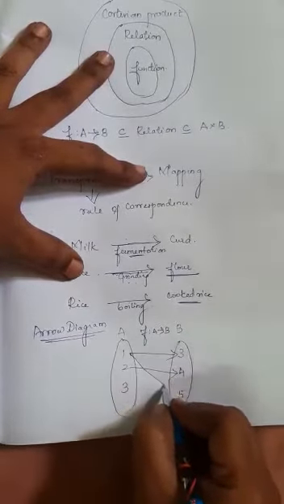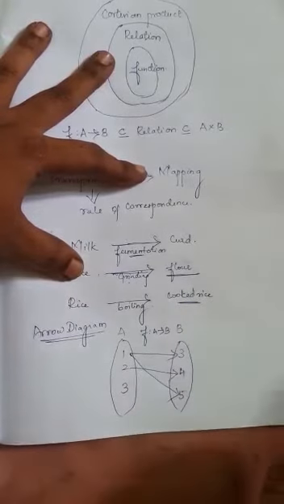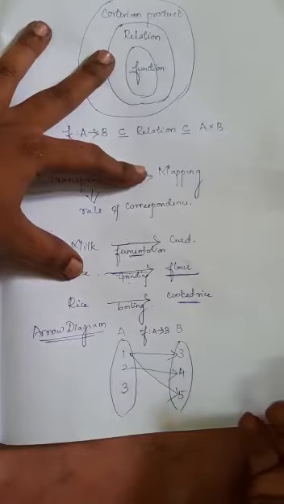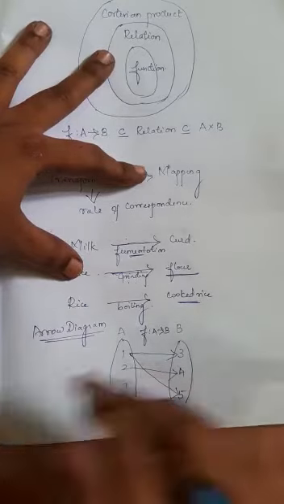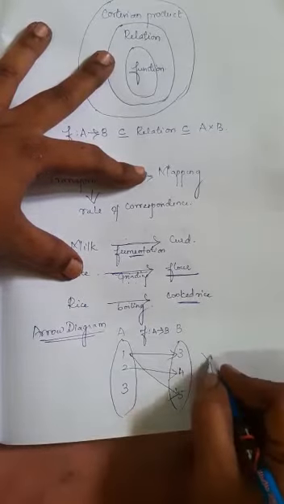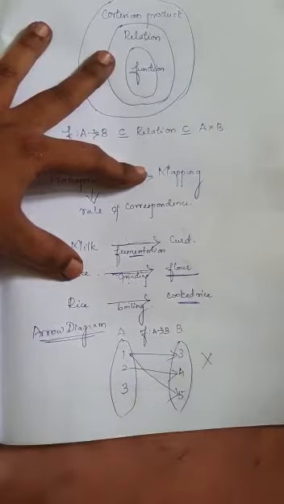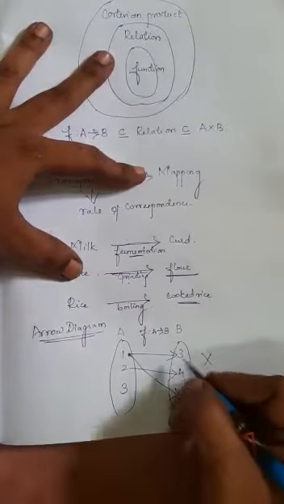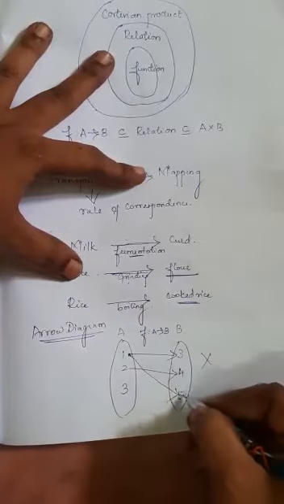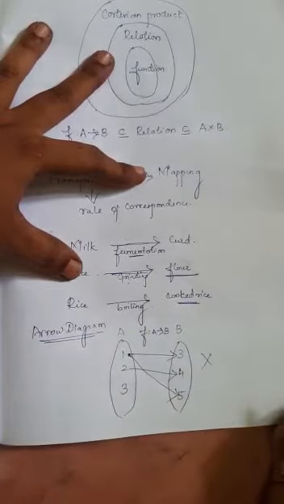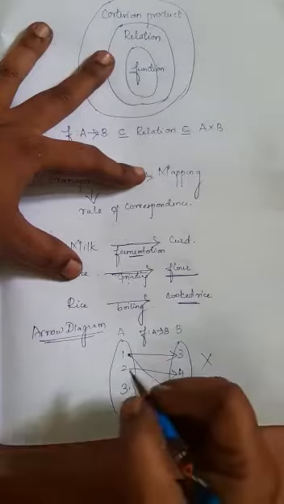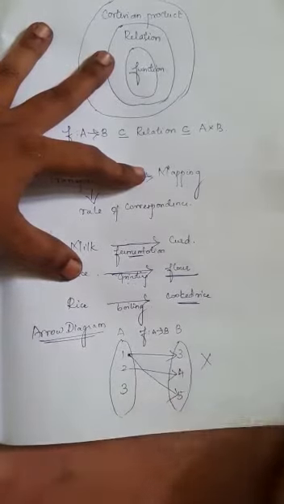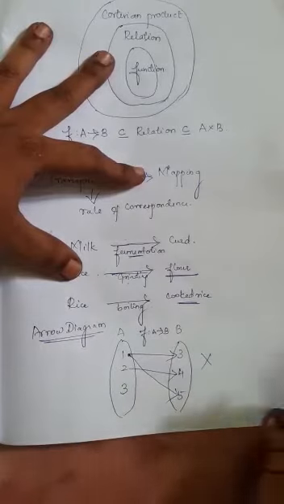Then I map this 1 again to 5. Tell me now whether it is a function or not. No, absolutely not. It cannot be a function because the same input 1 has two outputs, 3 and 5. So when a single input has two outputs, it cannot be a function.